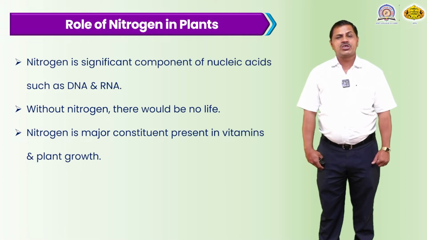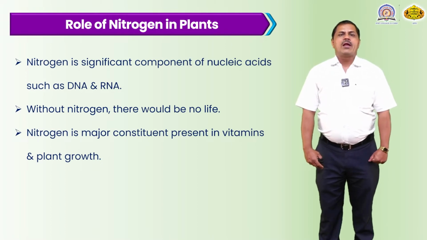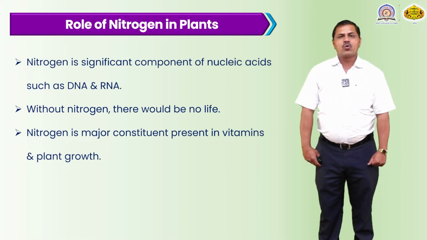Nitrogen is a major constituent of vitamins and plant growth. All living organisms require nitrogenous bases, so nitrogen is very important for plant growth and development.